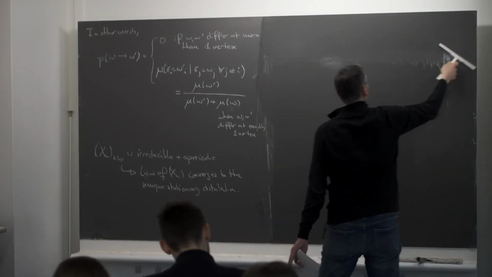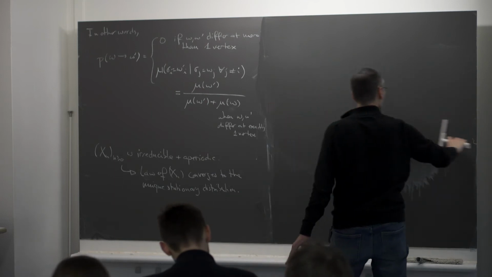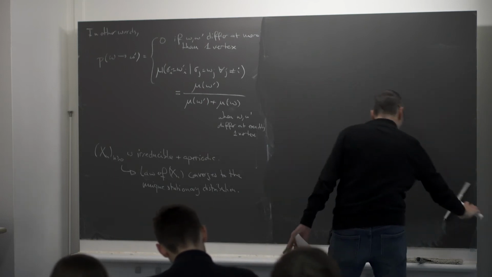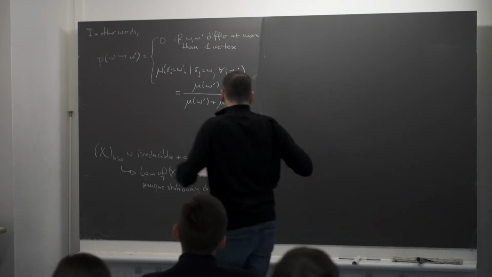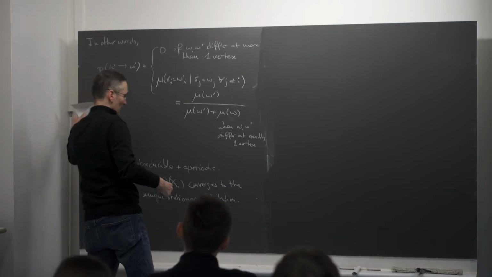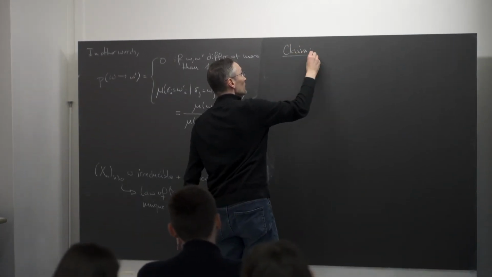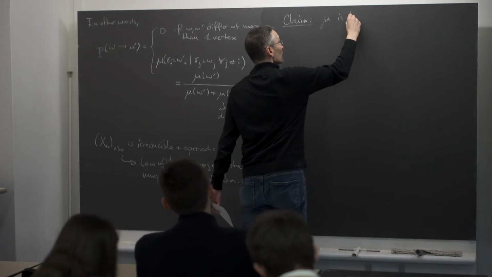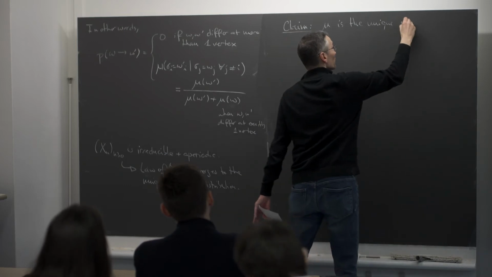It turns out that this unique stationary distribution is actually the measure mu that we started with. So indeed, this Markov chain will give us a way of sampling from mu by just running the Markov chain for a sufficiently large time. So the claim is mu is this unique stationary distribution